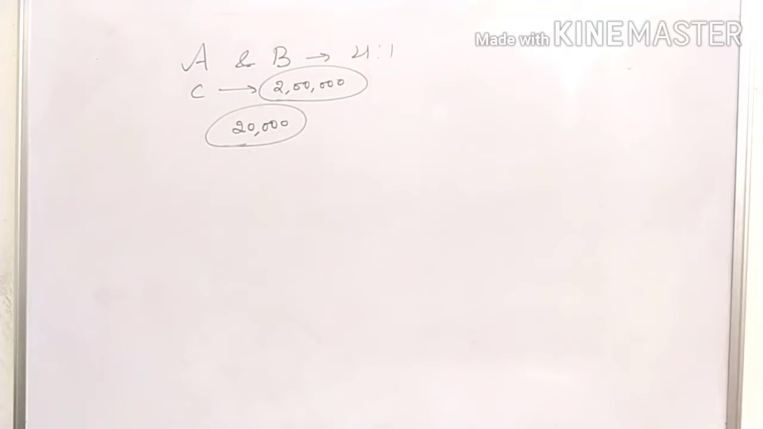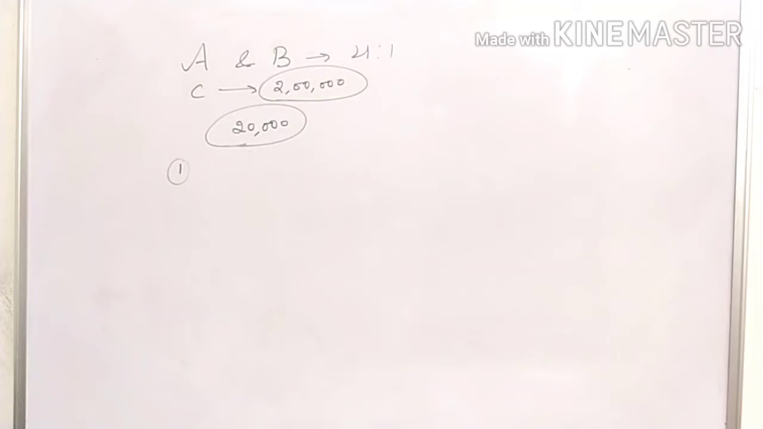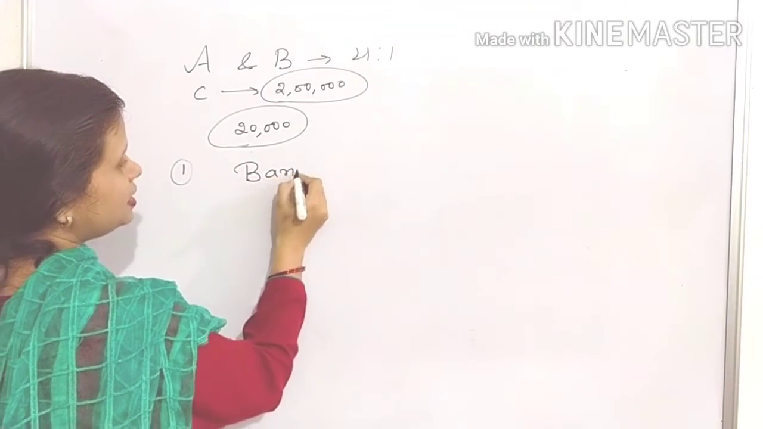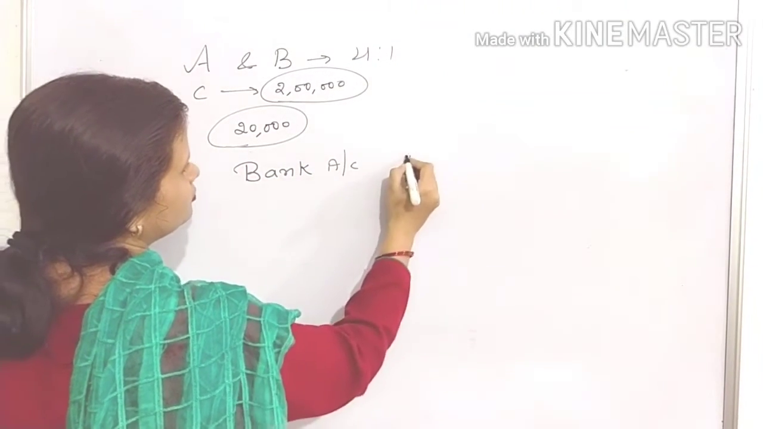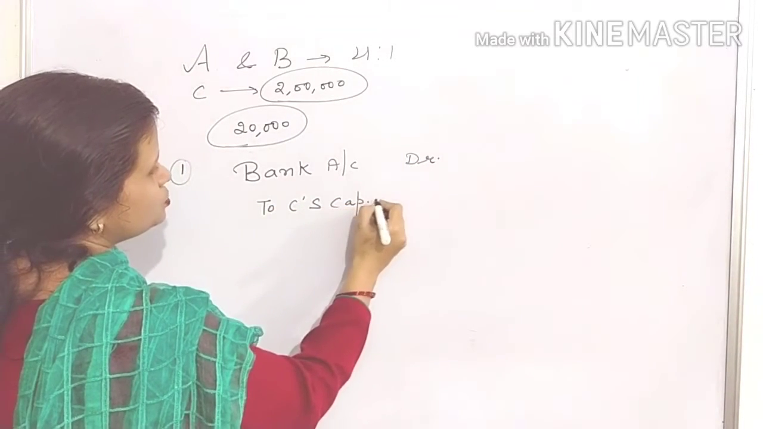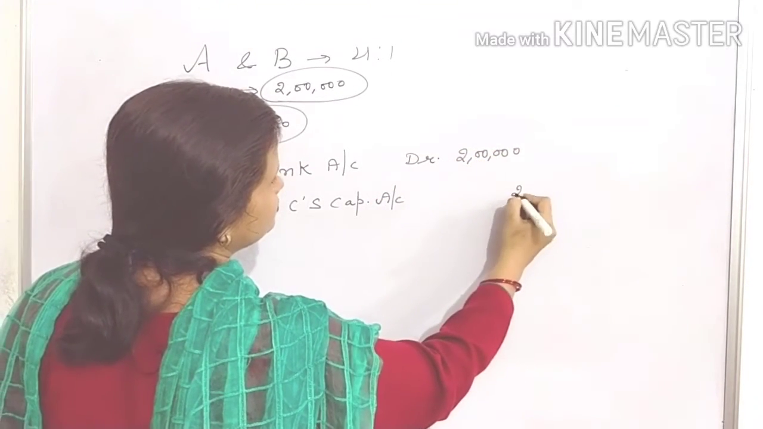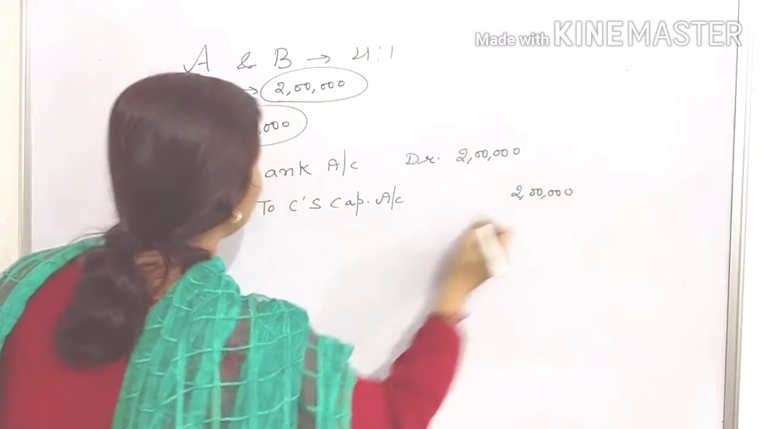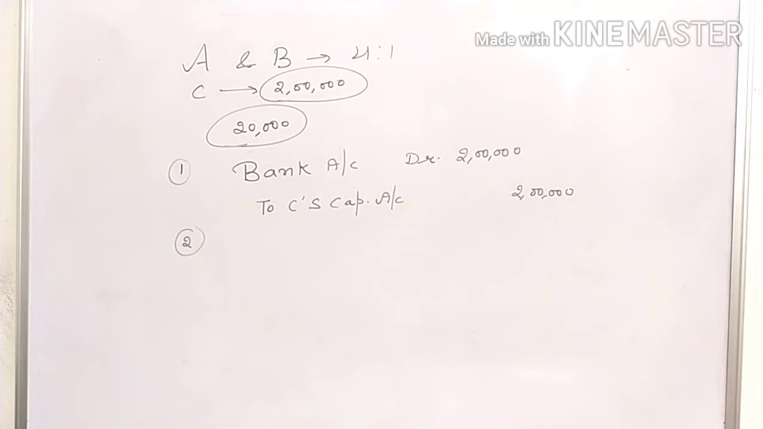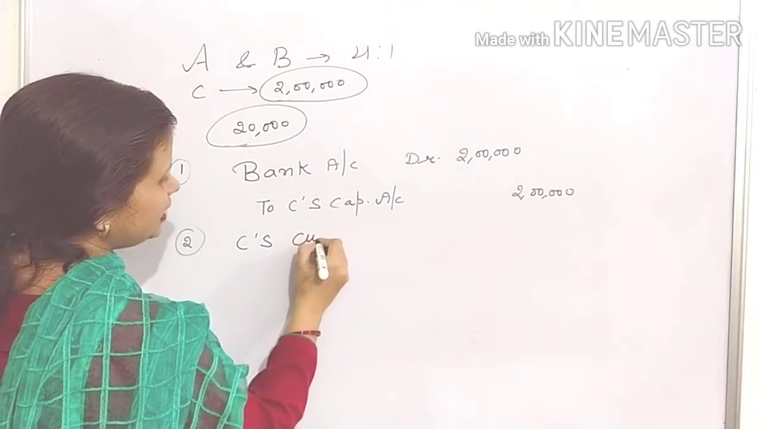Then how will we treat this? For the first entry, how much is he bringing as capital? It is your 2 lakh. So our first entry will be bank account debit to C's capital account, 2 lakh. Then the firm will charge rupees 20,000 from C. How? By debiting his current account. C's current account debit.